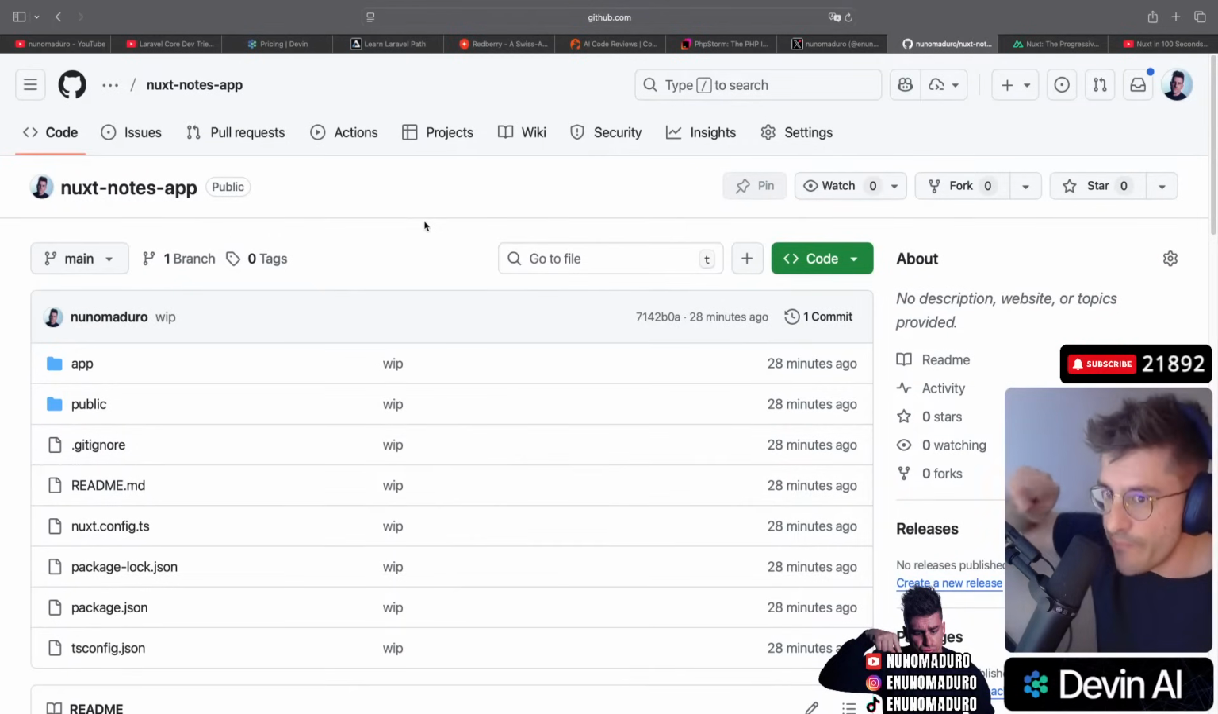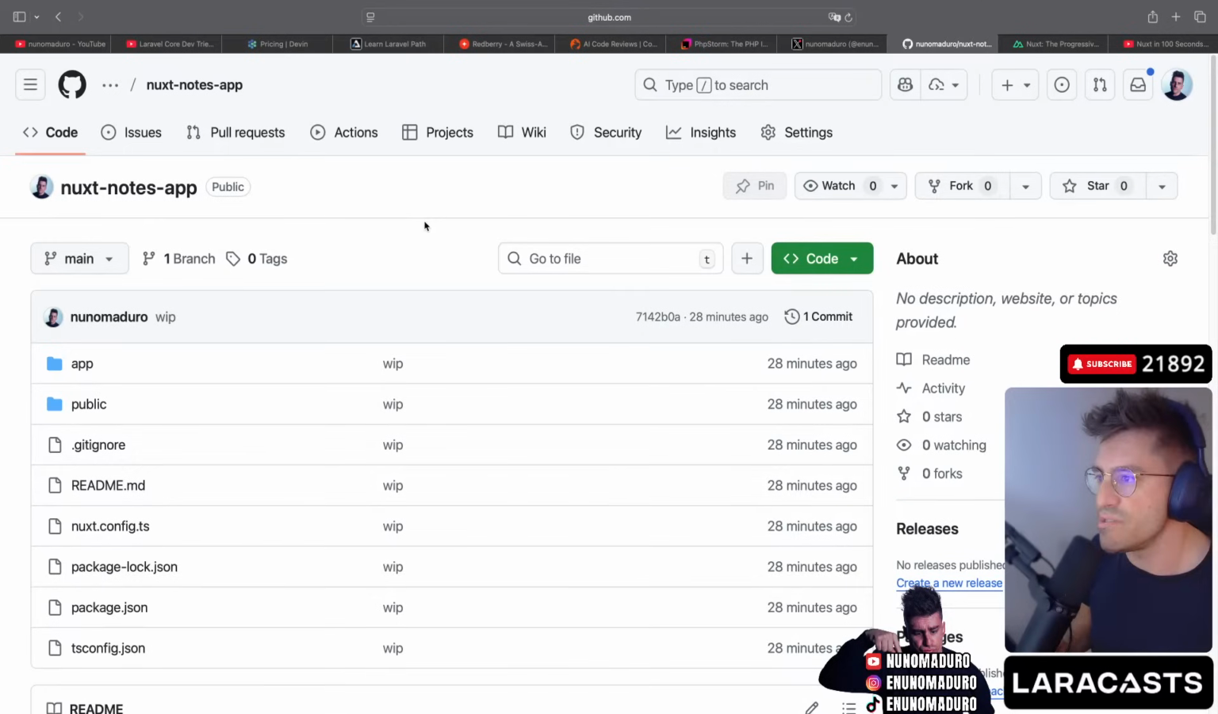We are going to fetch them from the back end using server actions. And we are going to see how it feels, and then potentially compare it with Next.js, which is the framework we tried last time.